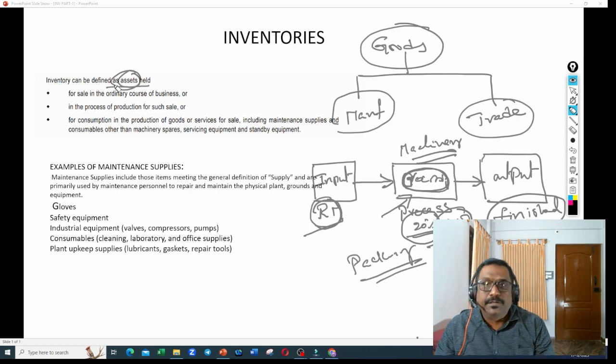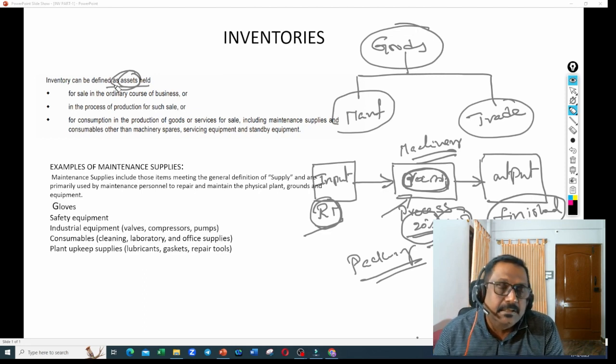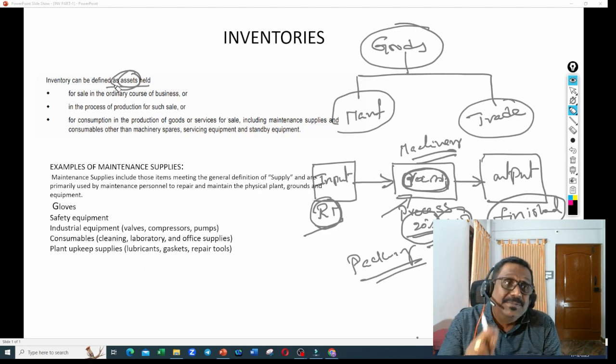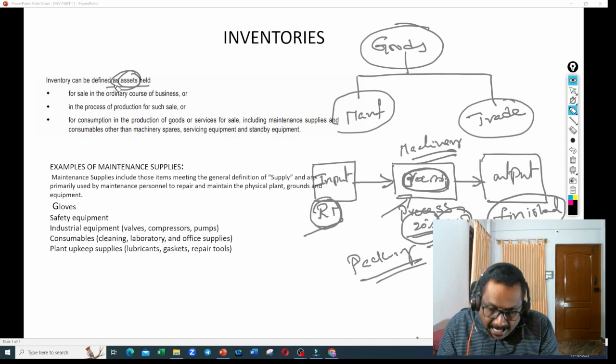Very sensitive point. Inventory, we are calling it an asset because by the end of the month, the unconsumed or unsold stock will be considered as an inventory. That will be considered as a current asset by the end of the month. Hence, in the definition, it is mentioned as inventory can be defined as an asset. Here, the asset means current asset. Held for sale in the ordinary course of business.